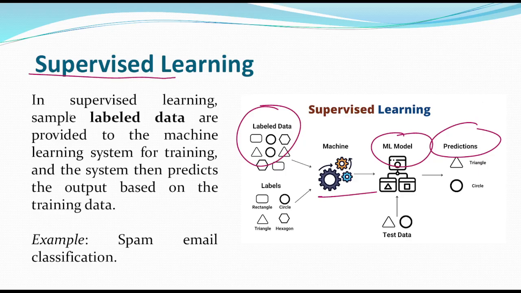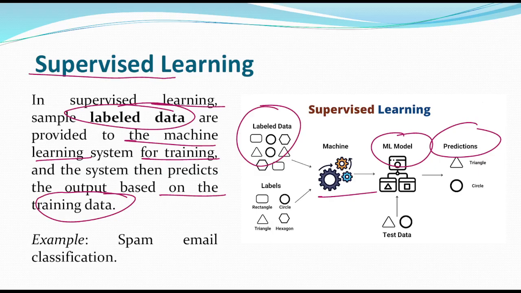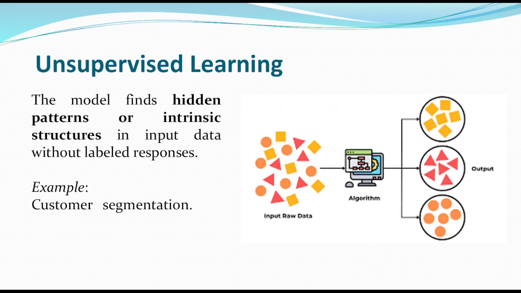So in supervised learning, we have sample labeled data. The labeled data is provided to the machine learning system for training purposes, and the system then predicts the output based on that training data. Looking at the application part, for example, we can say spam email classification. So this is an application of supervised learning. This is the structure for supervised learning.